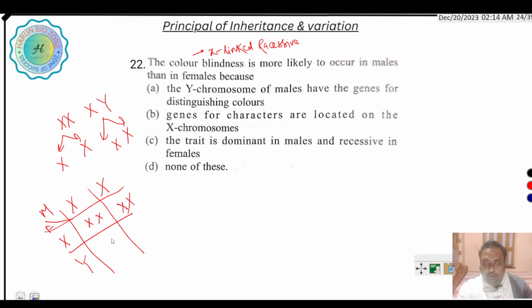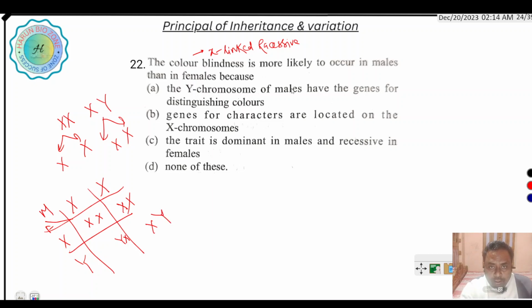But in case of a son, the Y chromosome comes from the father and the X chromosome from the mother. So XY.